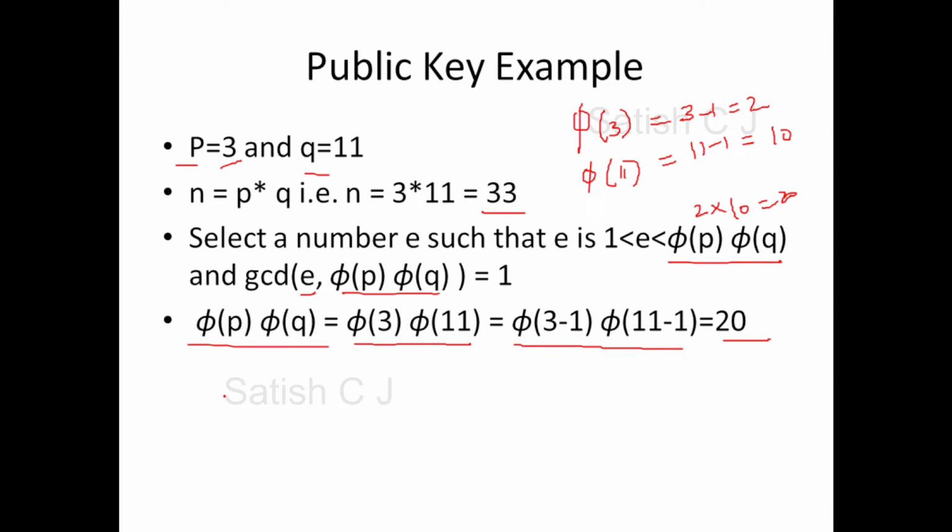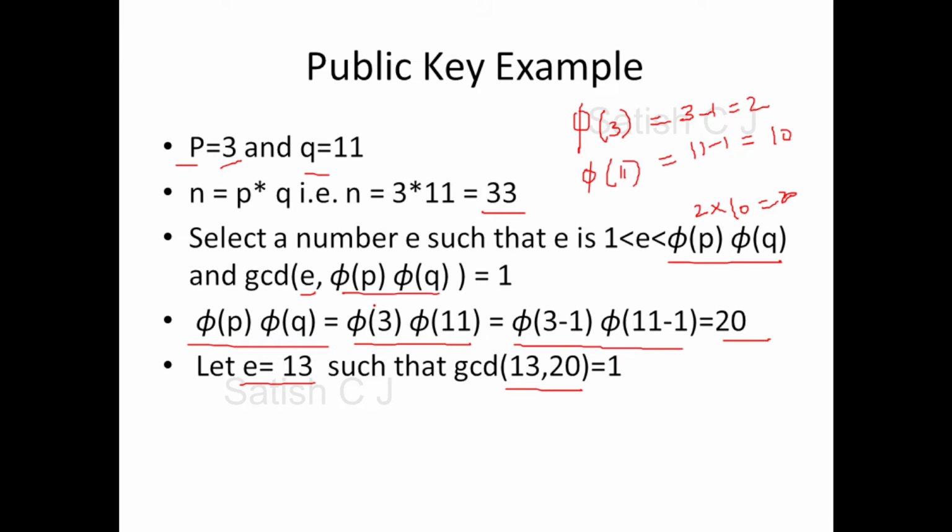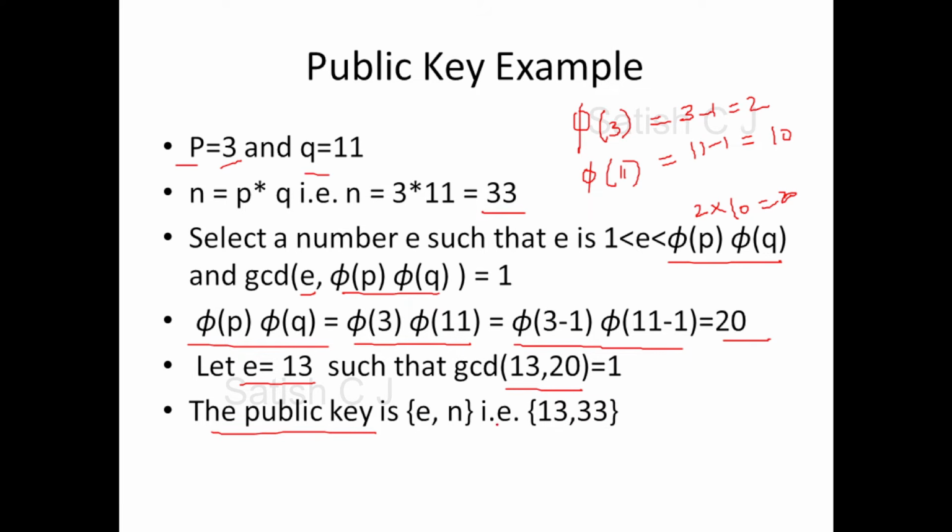Here we have selected the value for e to be 13 because it lies between 1 and 20, and the GCD of 13 with 20, which is pi of p into pi of q, is 1. Now we publish the public key as the value e, which is 13, and the value of n, that is 33.